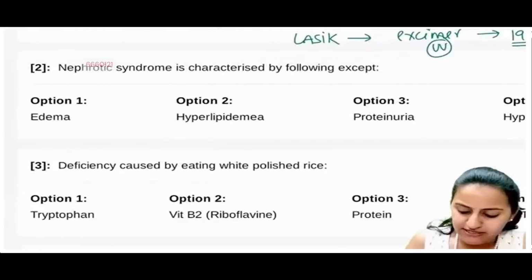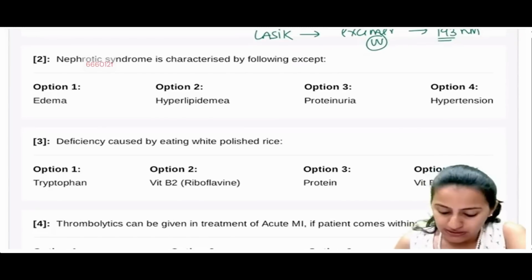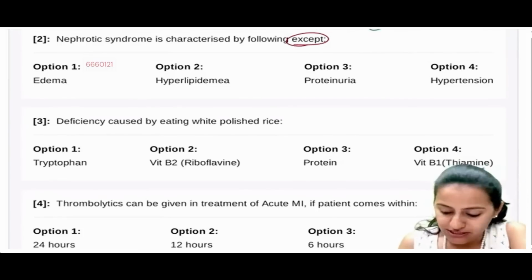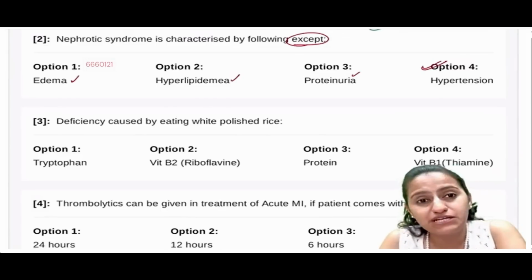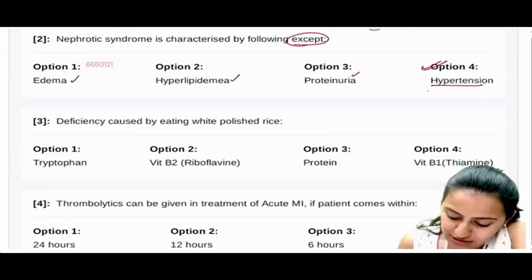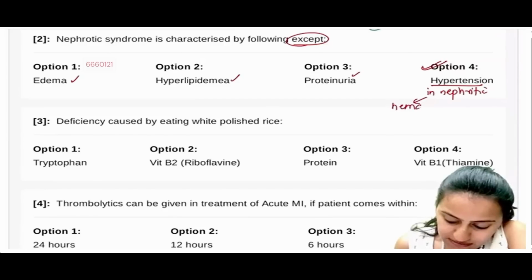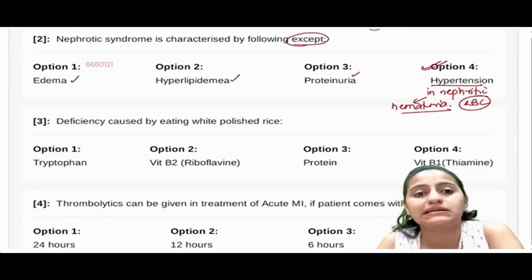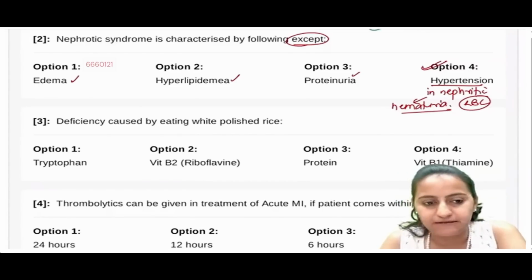Going to the next one: nephrotic syndrome is characterized by all except. In the recent final punch, we had discussed nephrotic versus nephritic. So what is not present in nephrotic is hypertension. You do have edema, there's hyperlipidemia, there is a lot of proteinuria, but what is not there? Hypertension is not there. Hypertension is present in nephritic. Nephritic also has hematuria present, RBC casts present, right? While nephrotic has predominantly proteinuria, so there's edema and hyperlipidemia in nephrotic. Okay, hypertension is present in nephritic, right?